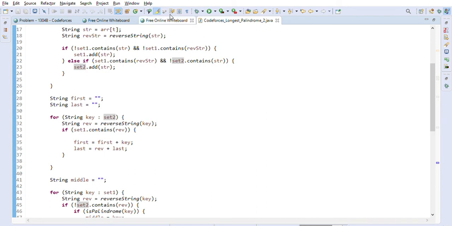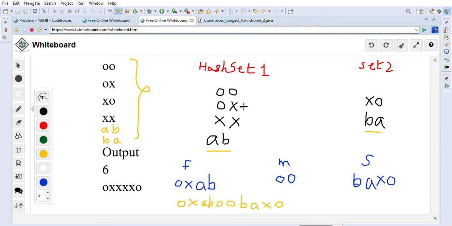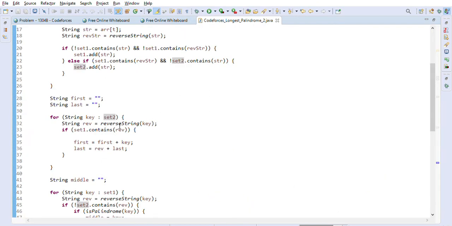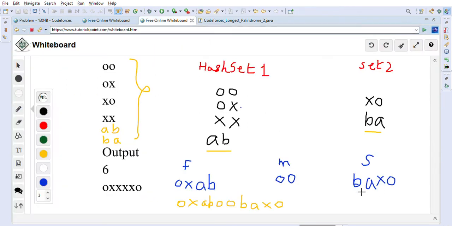The first part is how we have created it here. We take the strings which have an opposite or reverse string. If set 1 contains a reverse string, then first is equal to first plus key, and last is equal to reverse plus last. So we put the reverse here and then the last, basically concatenating. The reverse part we are putting first here.